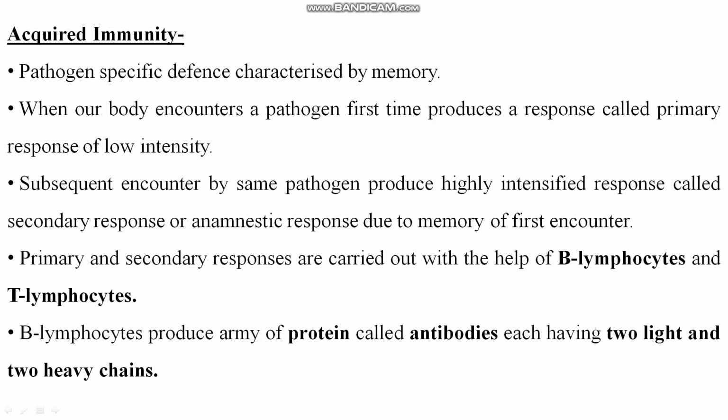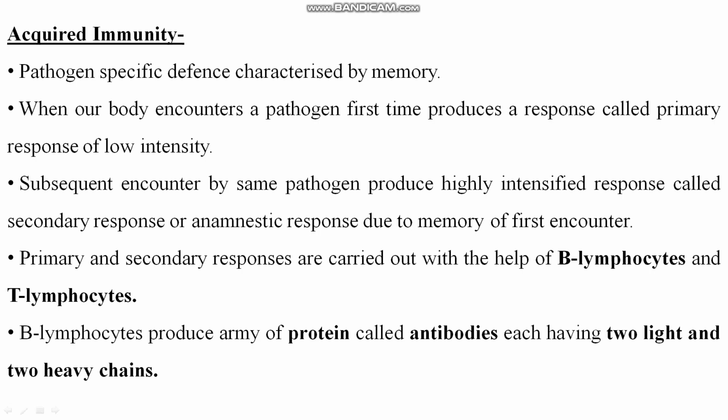So B lymphocytes produce an army of proteins called antibodies, each having two light and two heavy chains. Right? Listen, there are two names: antigen and antibodies. A foreign particle that comes into your body is called an antigen, and against that antigen some proteins are produced by B lymphocytes.